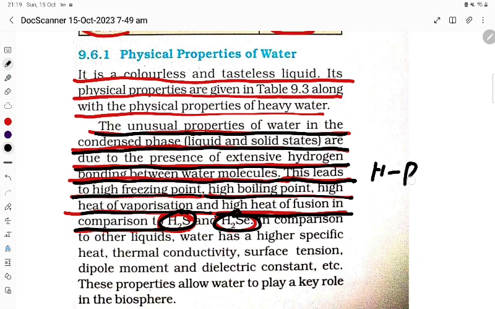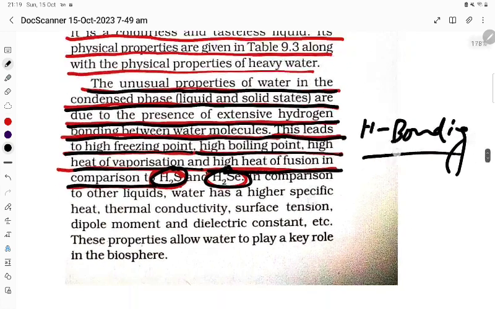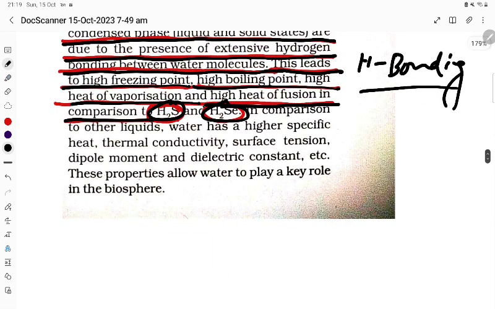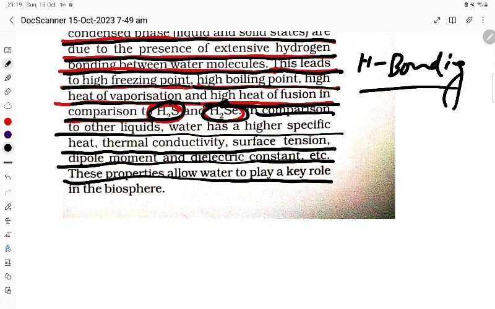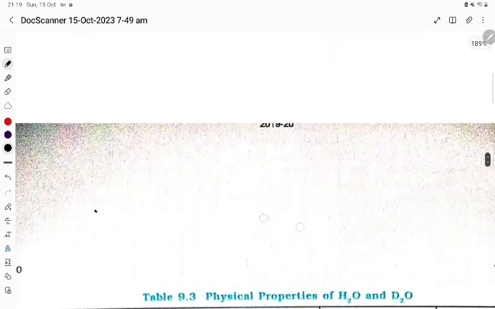What is responsible is the hydrogen bonding, student. So due to hydrogen bonding, boiling point, melting point, everything is high. In comparison to other liquids, water has higher specific heat, thermal conductivity, surface tension, dipole moment, dielectric constant, etc. These properties allow water to play a key role in the biosphere, student.